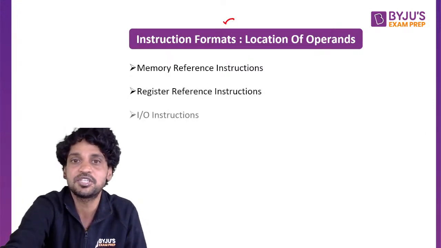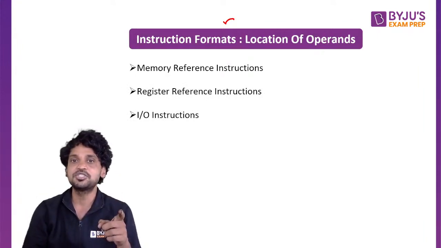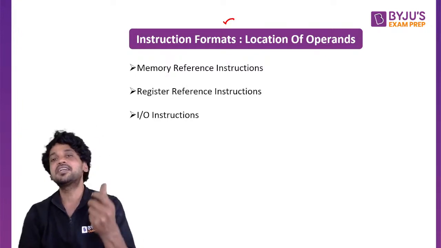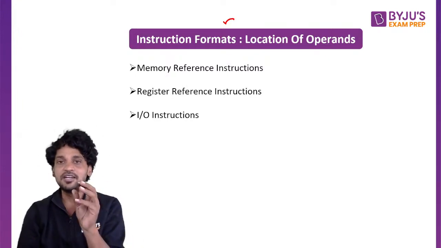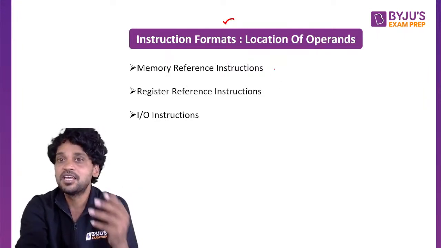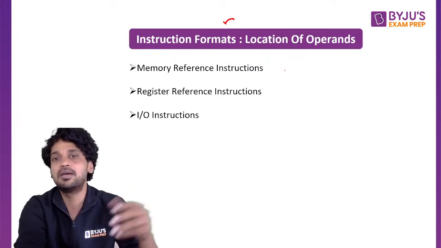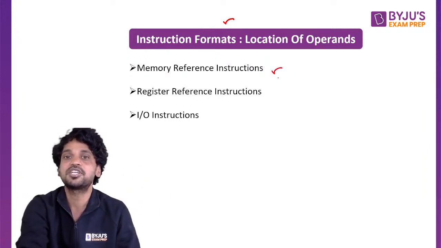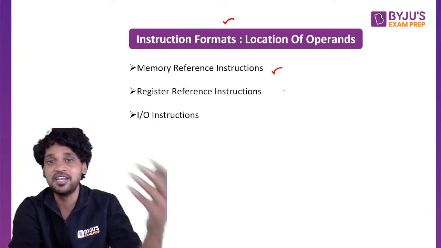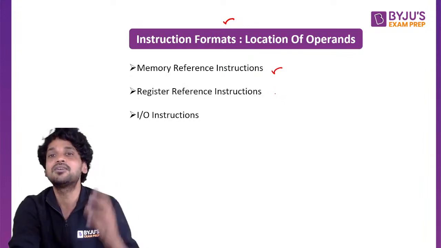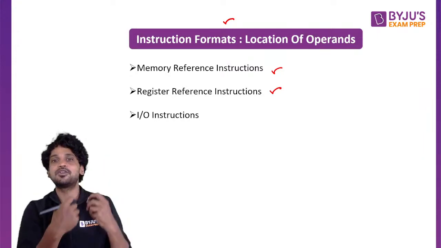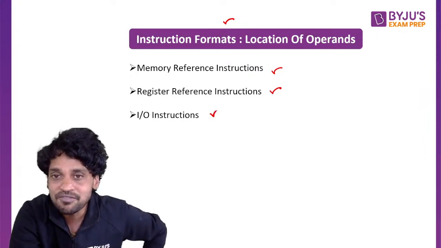I have the following instruction formats. The first one is the memory reference instructions. The second one is the register reference instructions, and the third one is the IO instructions. Every time you are executing an instruction, we need to get the operands. These operands may be available in main memory. If the operands of an instruction are available in main memory, these are called memory reference instructions. If the operands are available in the processor's registers, these are called register reference instructions. Rather, if we are directly getting the operand from the IO devices, these are called IO reference instructions.